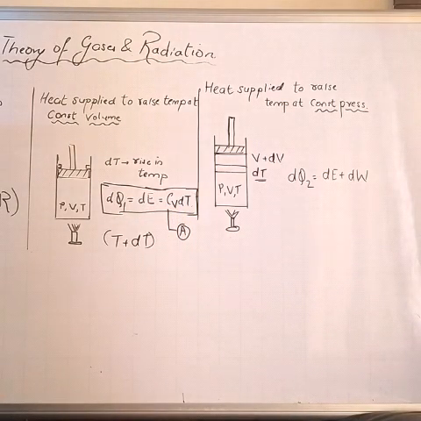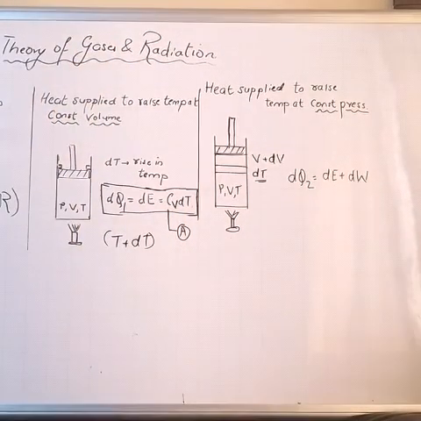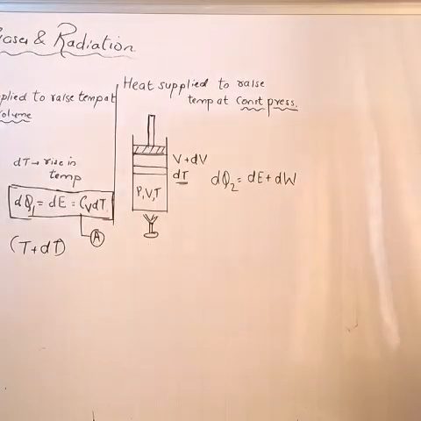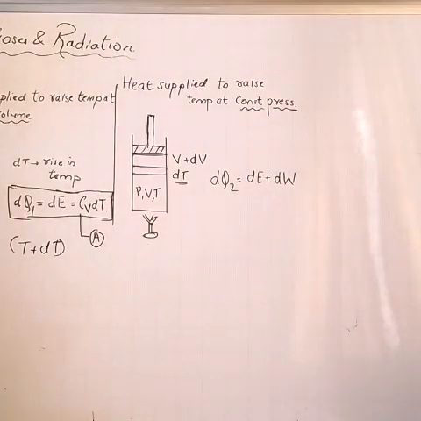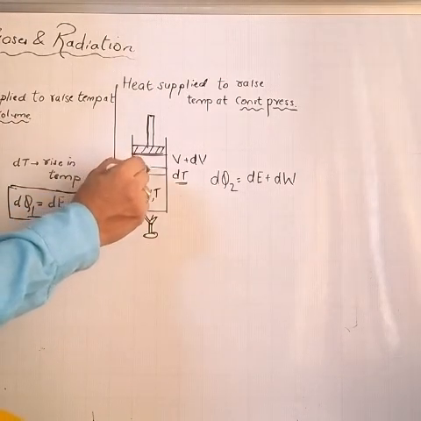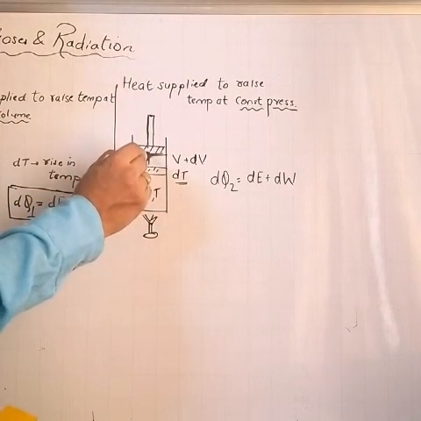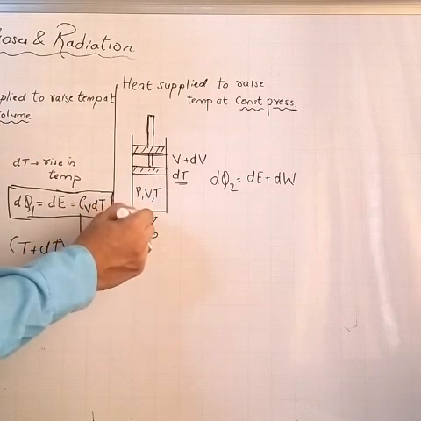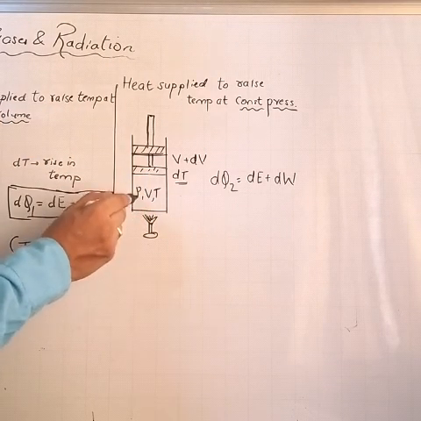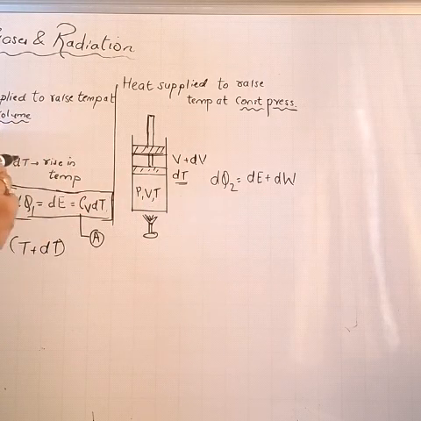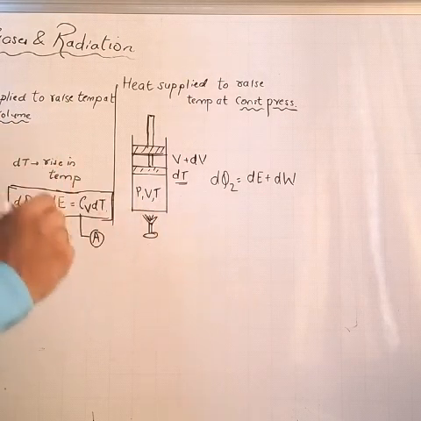Now we look at the second case. Here we have supplied heat to the gas. The piston over here is free to move, it is not locked. So when you supply heat to the gas whose pressure is P, volume V and temperature is T, two things will happen. There will be a rise in temperature.